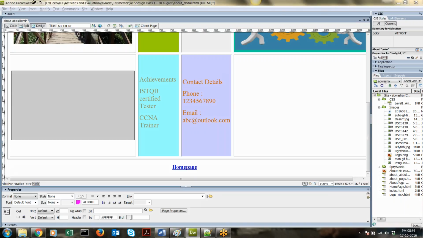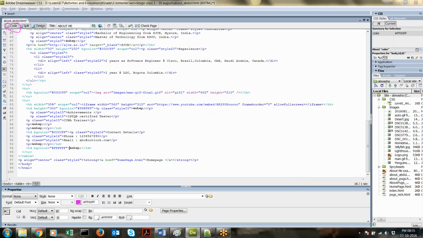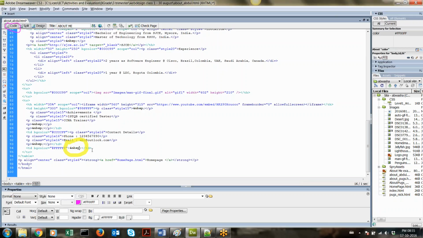here. Okay, so you will go to the code view here, and if you click on the code view, you will see wherever the cursor is blinking, like here, the cursor is blinking here, right? Here, you see this is where my cursor is. So I will delete only this part. Exactly, don't make any mistakes here, just delete this.